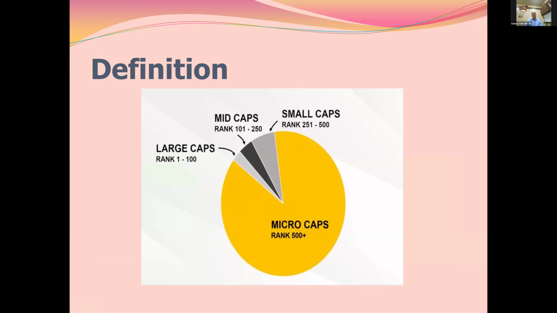Now this is the SEBI definition. SEBI considers the first 100 companies by market cap, whatever is their value, as large caps. Next, 101 to 250 are mid cap, then 251 to 500 companies are small cap, and beyond these 500 companies, all are micro cap. SEBI does not consider a nano cap category here. So nano cap does not actually exist in SEBI's criteria.